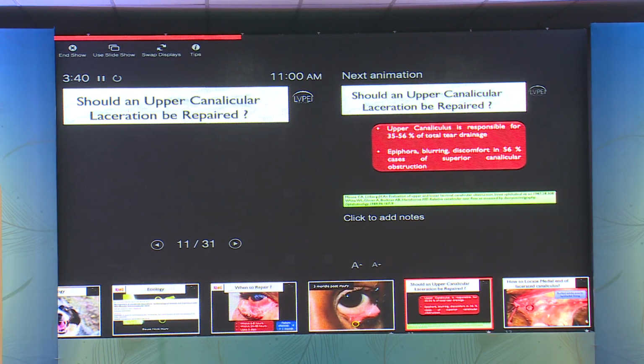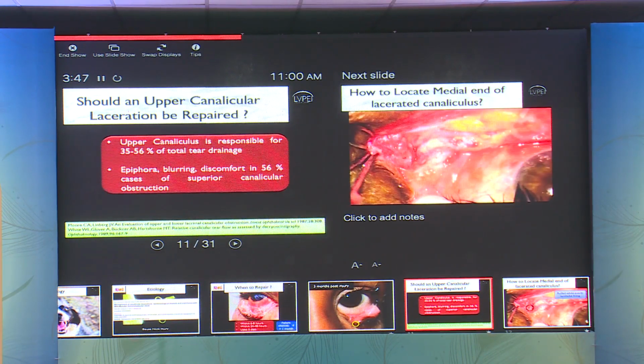So should an upper canalicular tear or laceration be repaired? That's a question that commonly comes to many people's mind. So as per literature, upper canaliculus is responsible for about 35 to 56% of total tear drainage. And epiphora, blurring, discomfort in 56% of cases has been noted in superior canalicular obstruction.